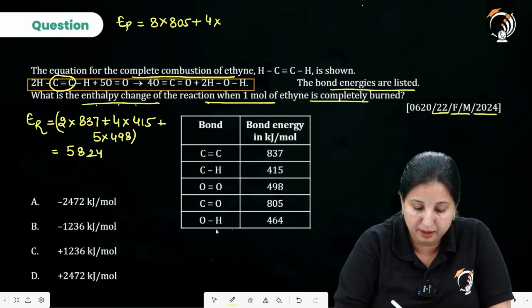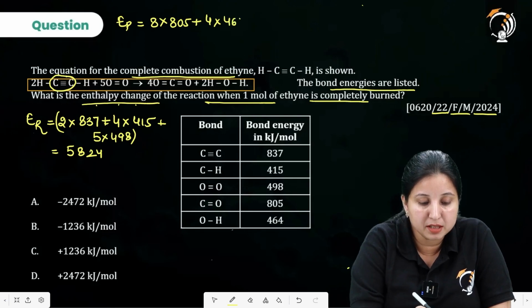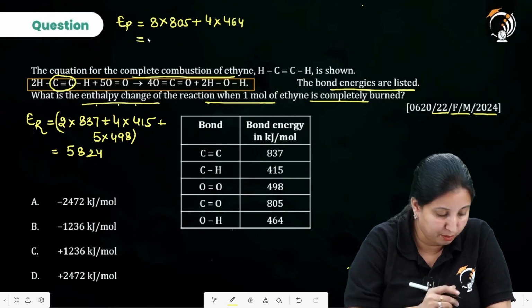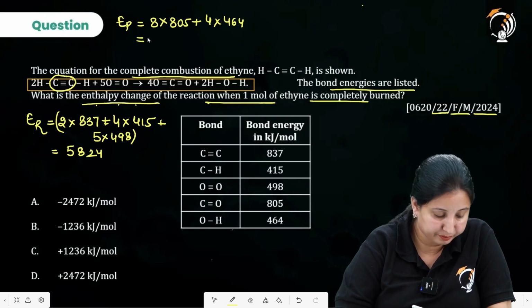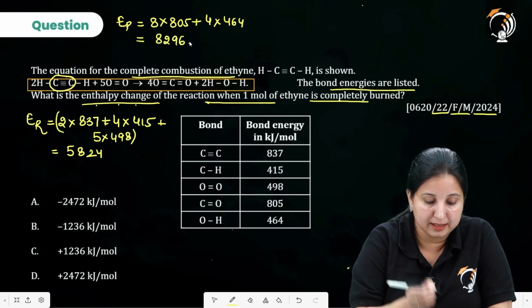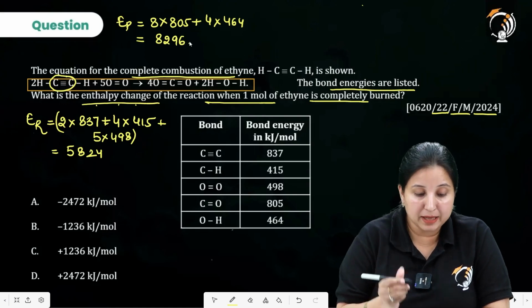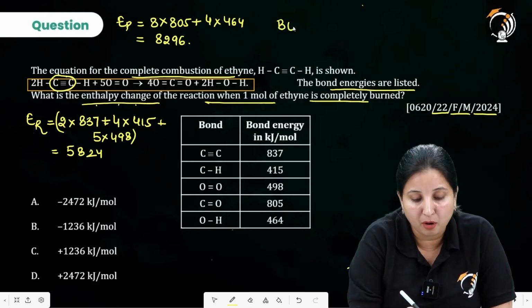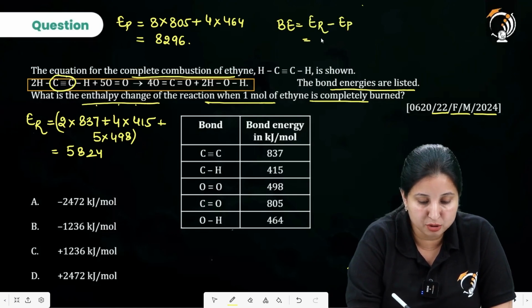So 4 multiplied by 464, which on the calculator is 8296. Now basically when we find out the bond energy, we do the energy of reactant minus energy of the product.